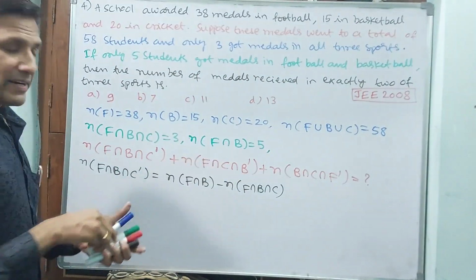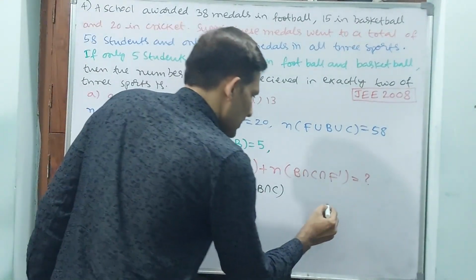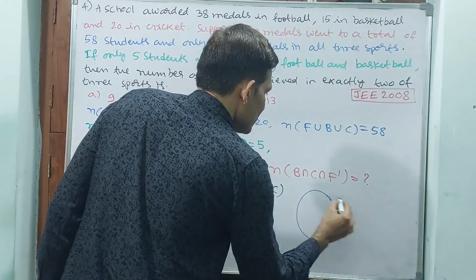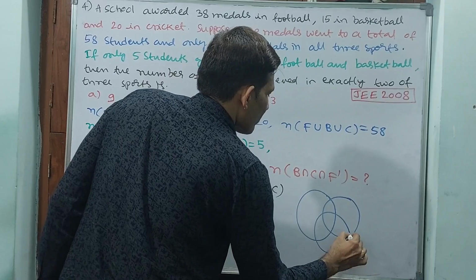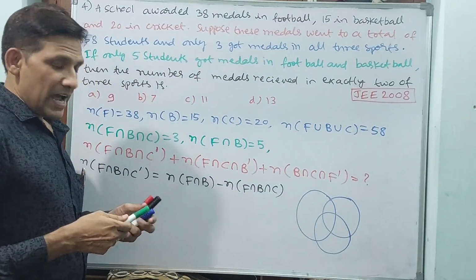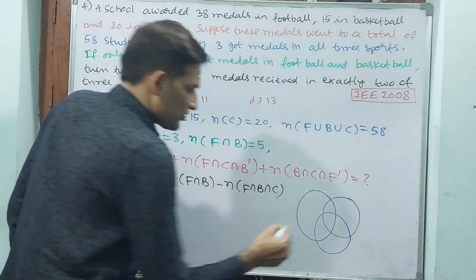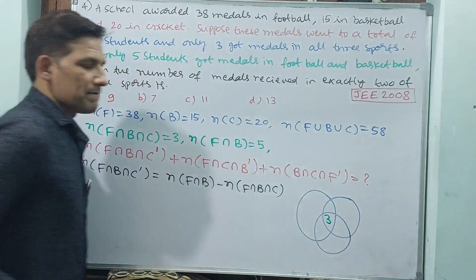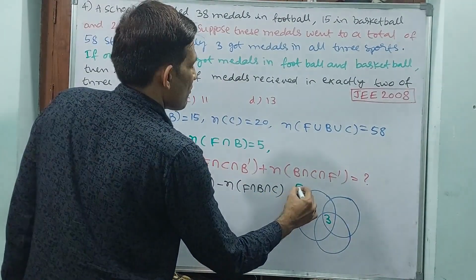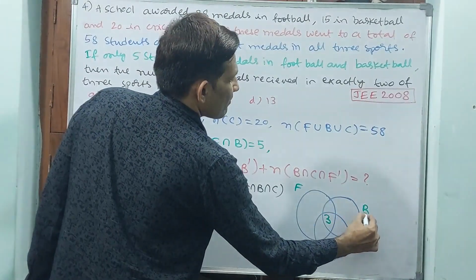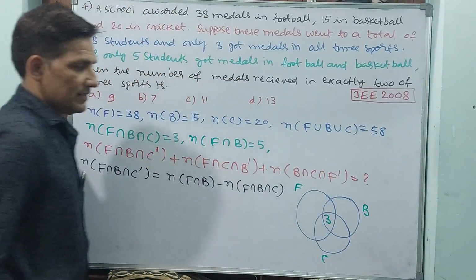I will draw the Venn diagram, and again I will remove it, because we don't have space. See, these are the 3 things we are having. First I am writing all 3, and now I am writing first what they have given. They have given football F, afterward basketball B, afterward cricket C.